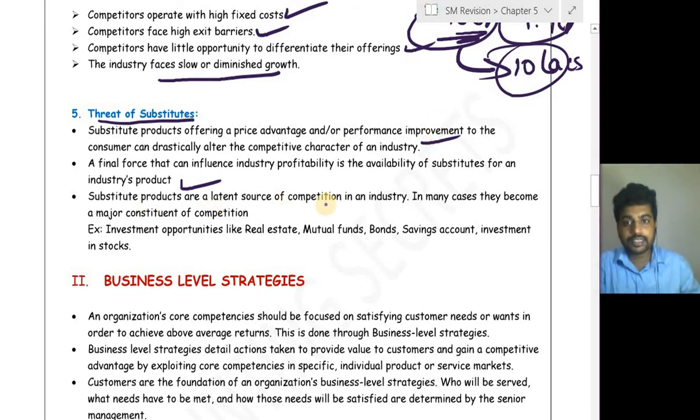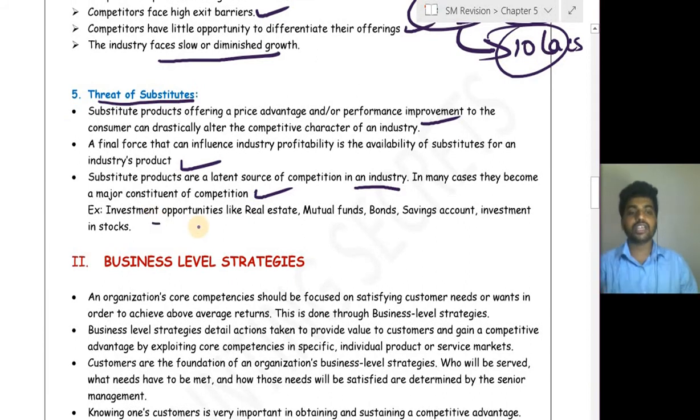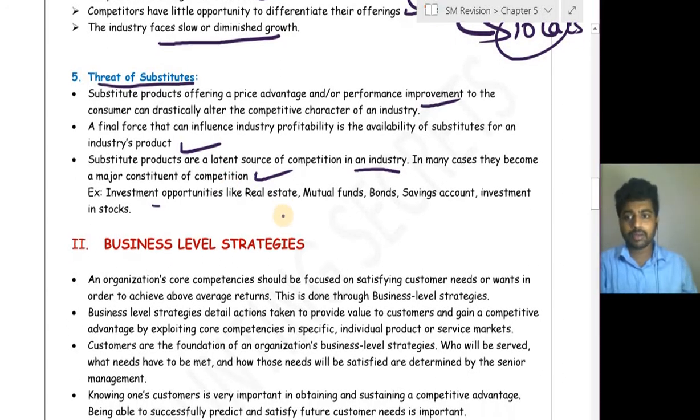Substitute products are a latent source of competition in an industry. In many cases, they become a major constituent of competition. For example, investment. If a person wants to invest, he will be thinking of many different ways: bank savings account, mutual funds, bonds, investment in stock, etc. He will check, okay, the bank will give me 6% return, in mutual fund there is a possibility of 9% return, and if you go for real estate, he will check all these things. So the threat of a substitute will be one of the forces of the market.